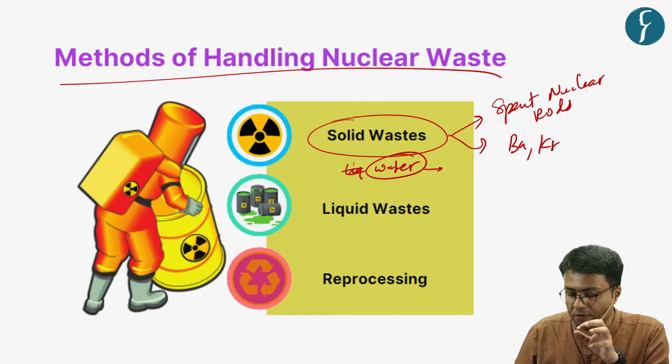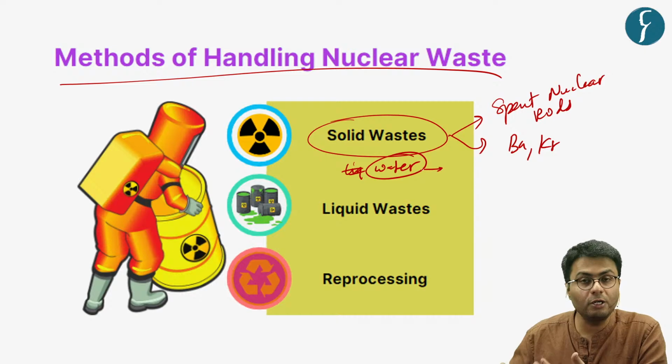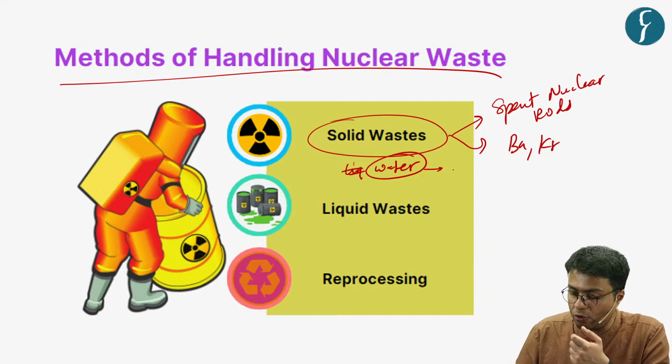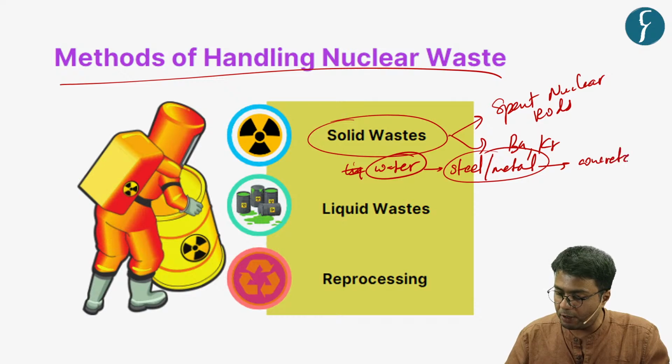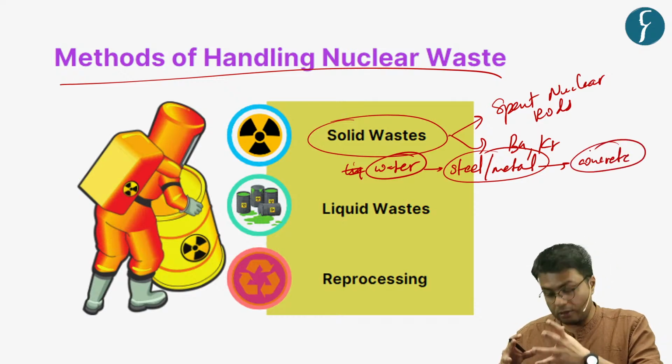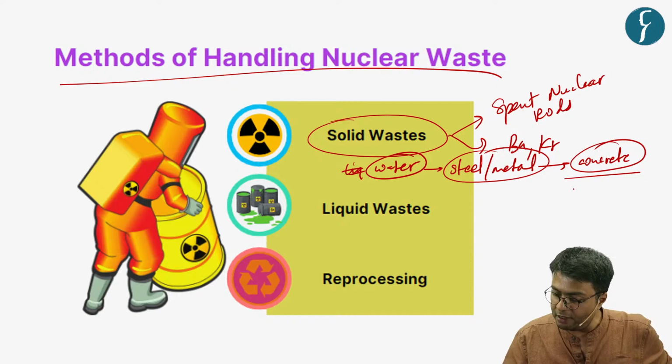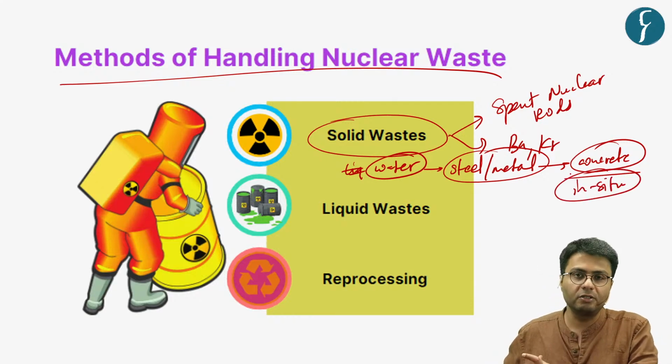So naturally, when the solid waste cools down, it is taken out of the water body and stored in steel or metal containers, which are then kept separately in a concrete chamber. And this solid waste is kept in situ, that is, in and around the nuclear power generation sites.